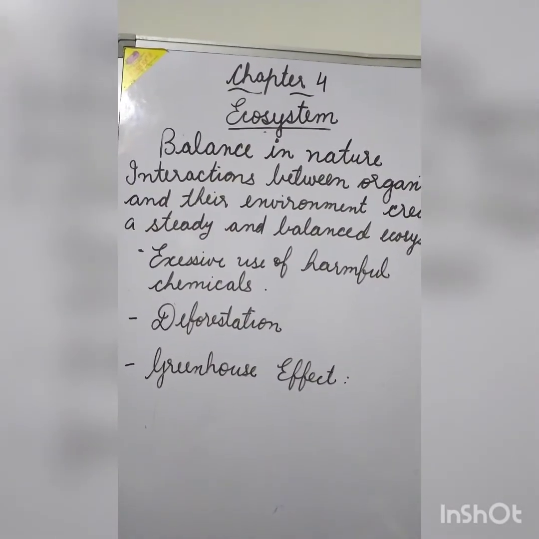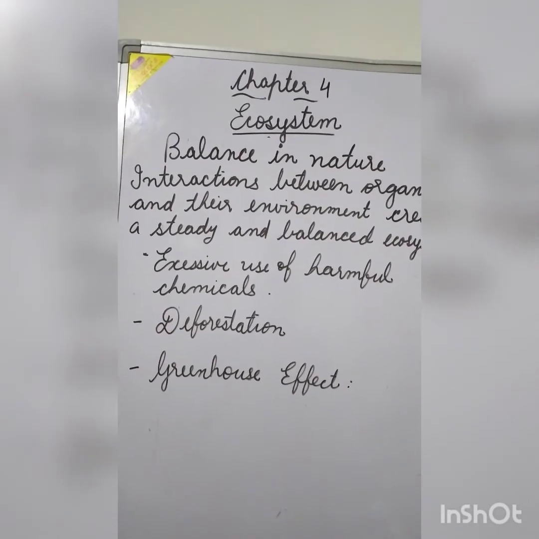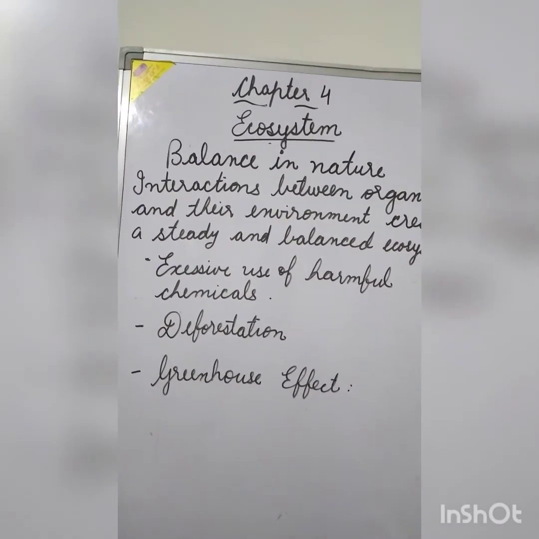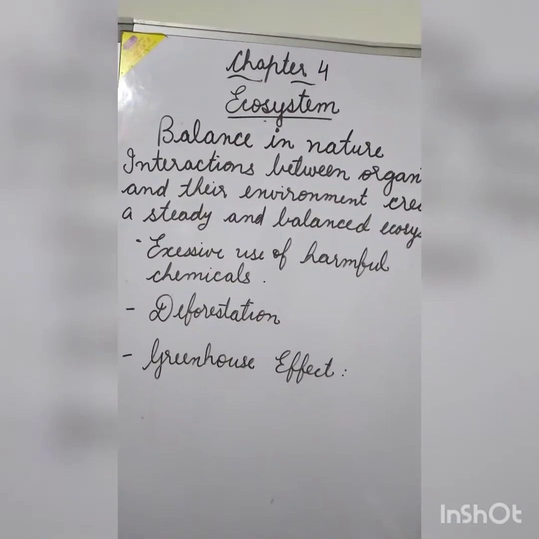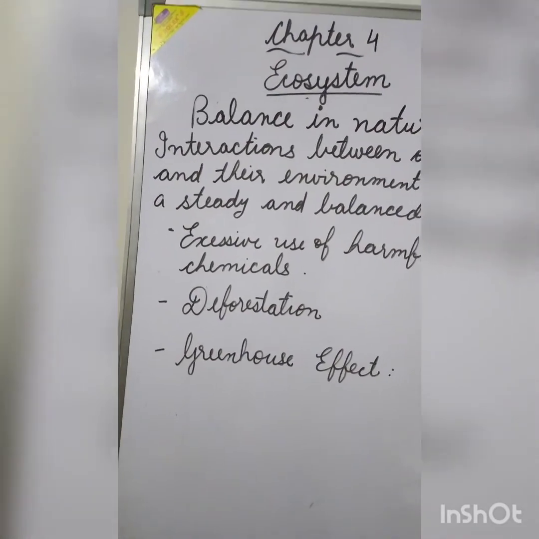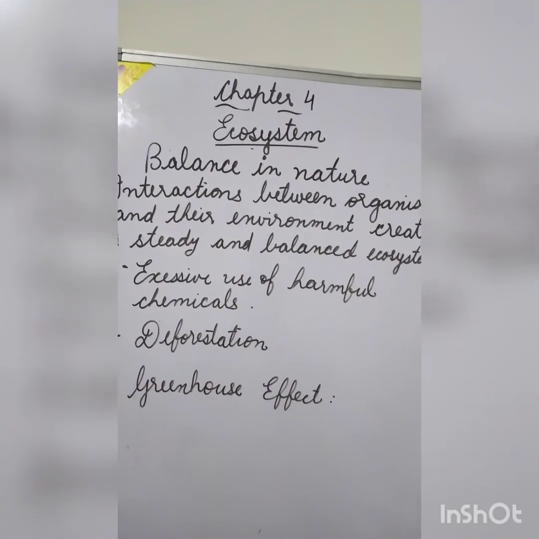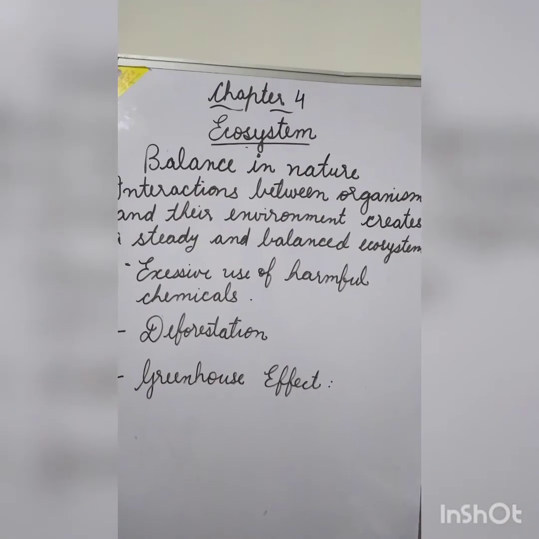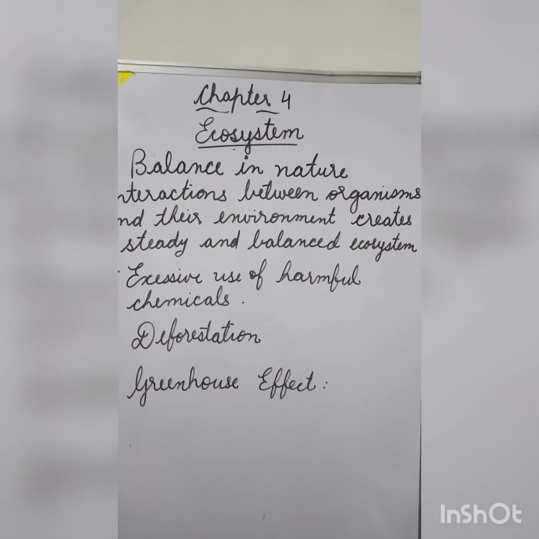The greenhouse effect. To maintain the balance of energy, the earth radiates back the heat, causing a rise in the temperature of the earth. This phenomenon is known as the greenhouse effect. The carbon dioxide traps the heat coming from the sun on the earth, causing the greenhouse effect, and because of the increase of carbon dioxide, global warming is being caused in the earth's environment.